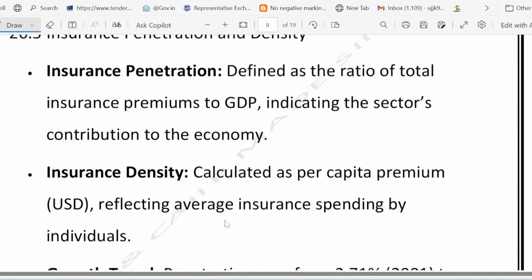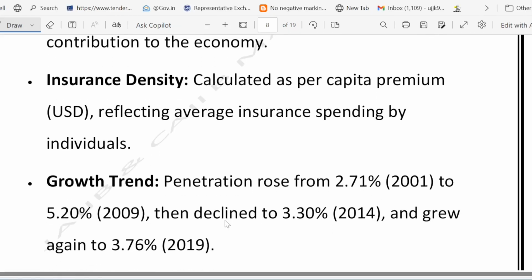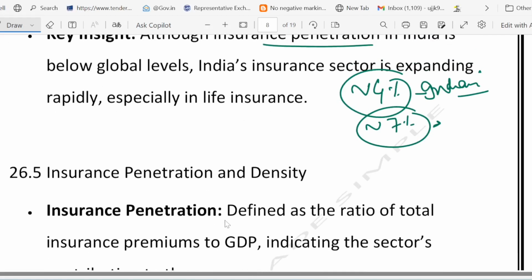Now, if we talk about the scenario of 2024, let's have a look. For a real life connection, let me give you one scenario. Suppose Priya bought a term plan from Max Life, which is a private insurer. She gets a lower premium thanks to the competition. The app-based process is possible because foreign investors funded technological upgrades.